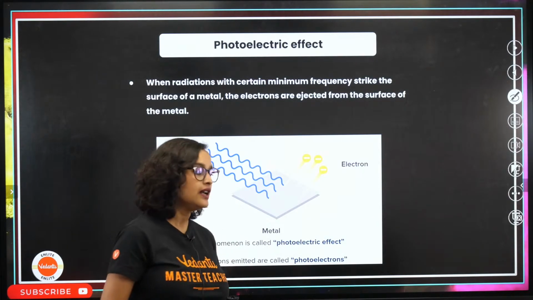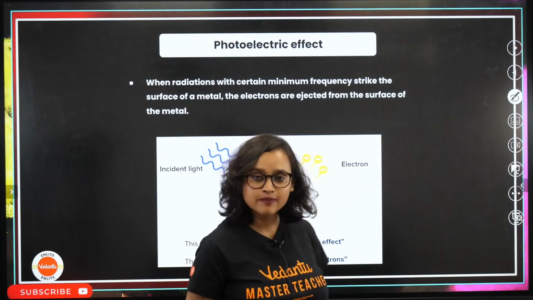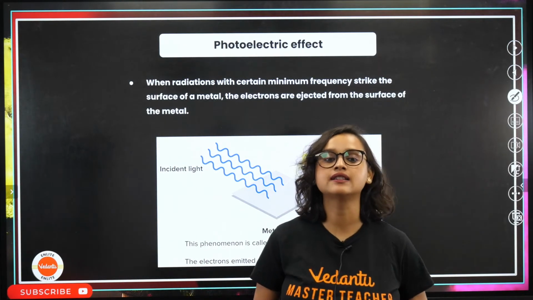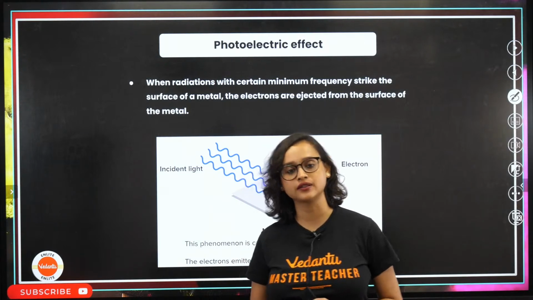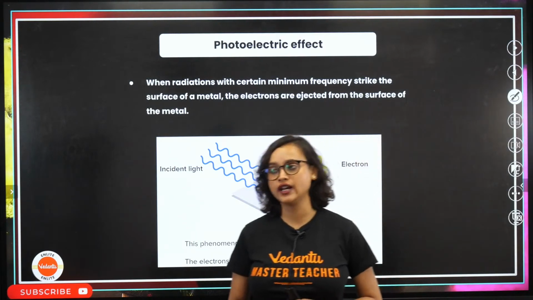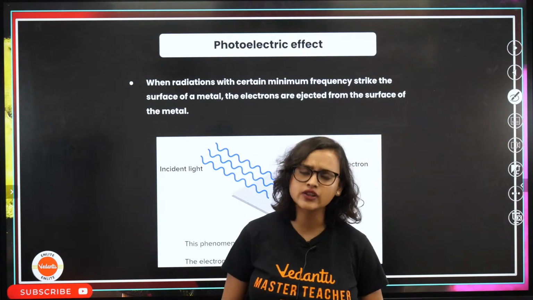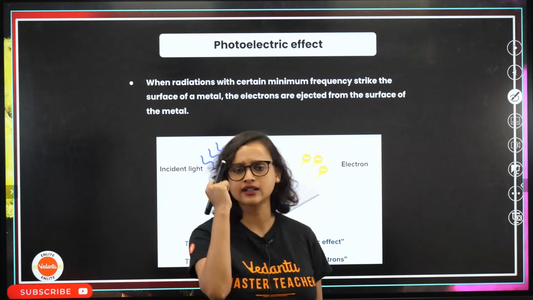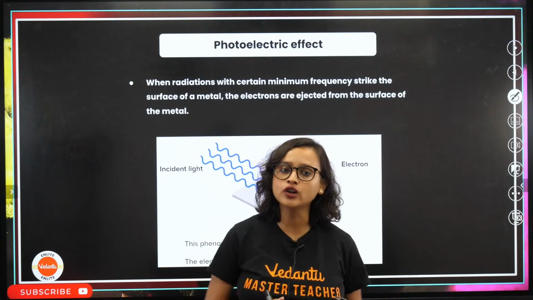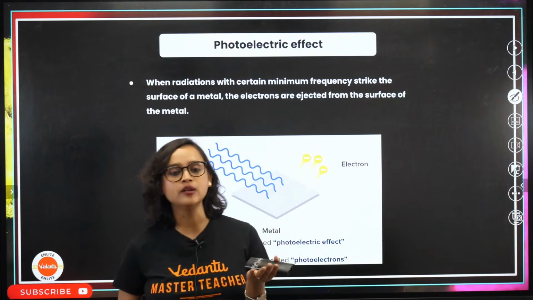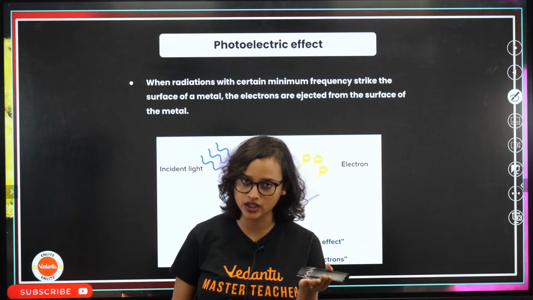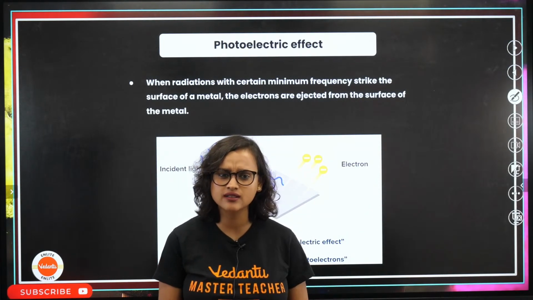Now we come to the next part of the story, the photoelectric effect. The photoelectric effect is actually a very old experiment which Einstein took and modernized a little bit. In the photoelectric effect, we found out that if you take a metal sheet, am I running too fast, guys?